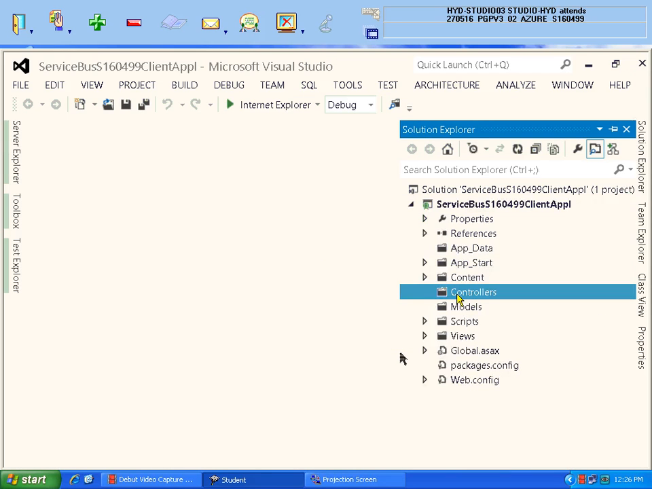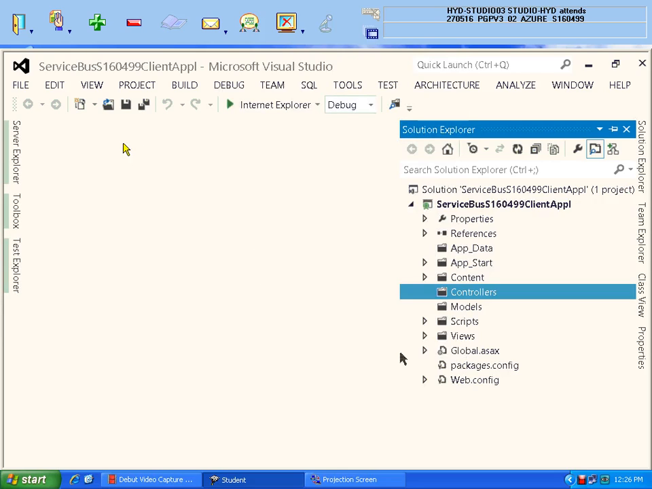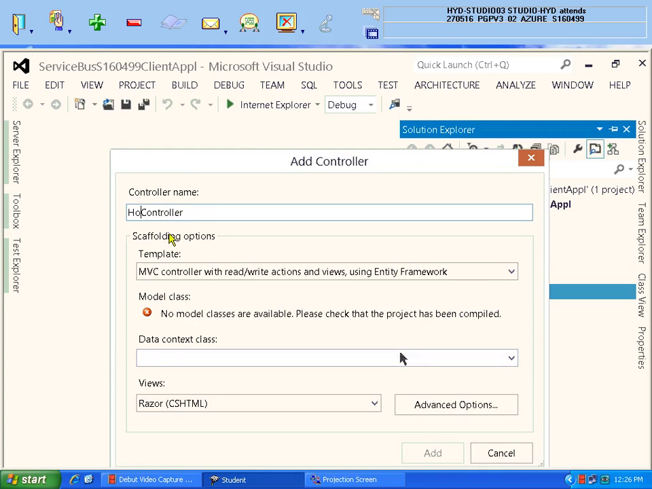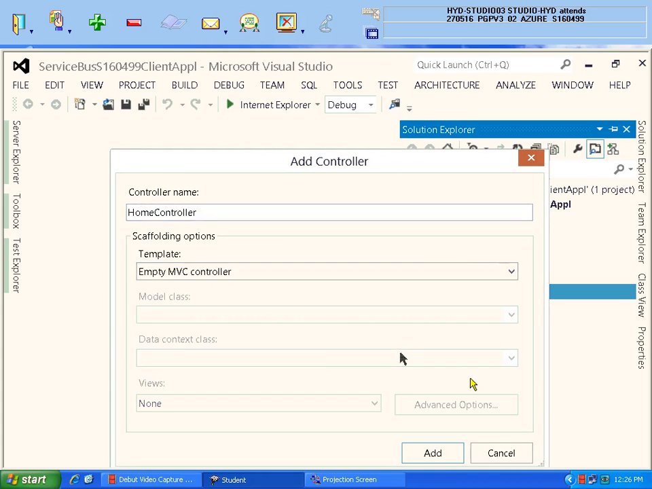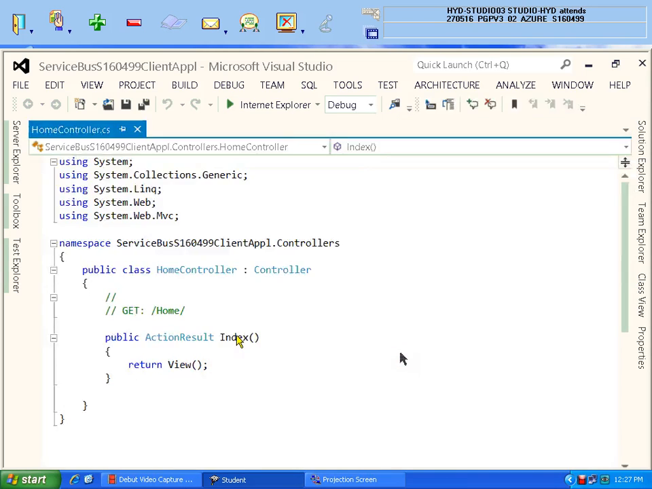You create one controller, home controller, with automatically you will get one index action method. Let it be index. Don't take it like this, take it as an empty MVC controller. In this one automatically you know that one index action method will come. Create the view for this, okay?